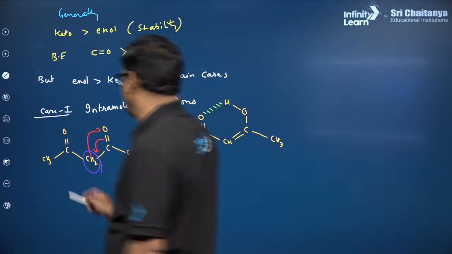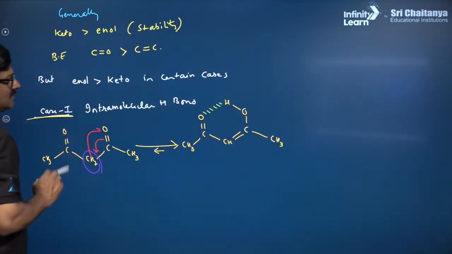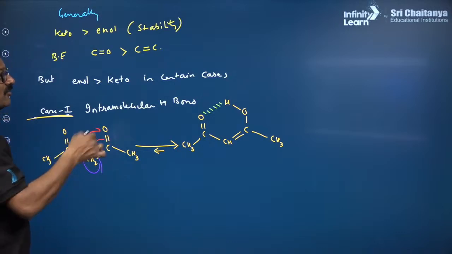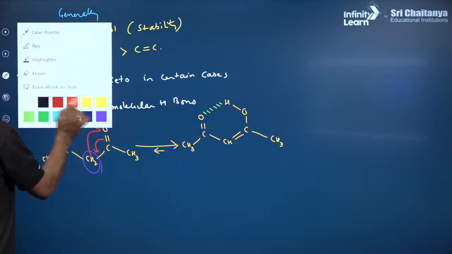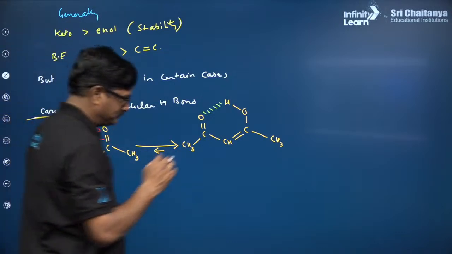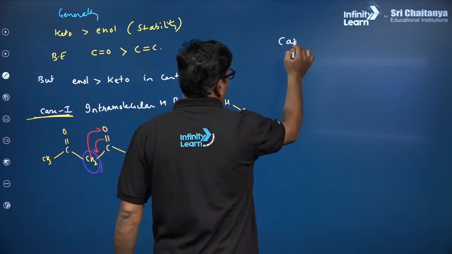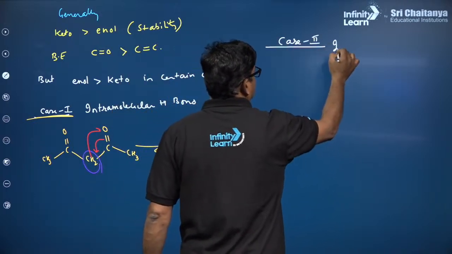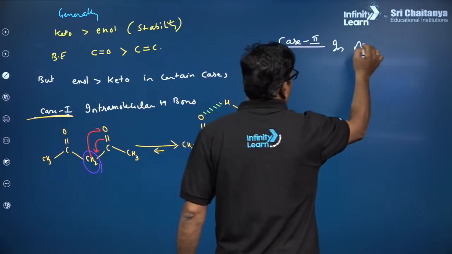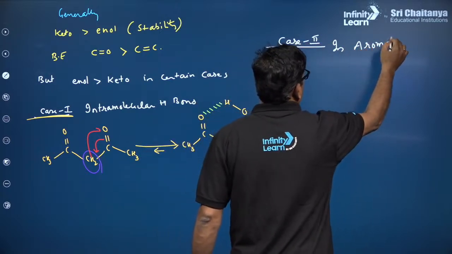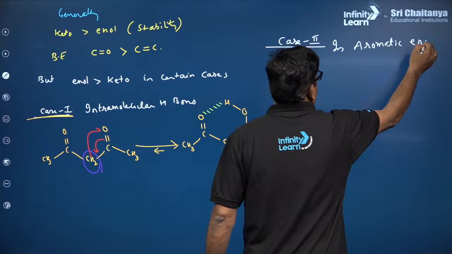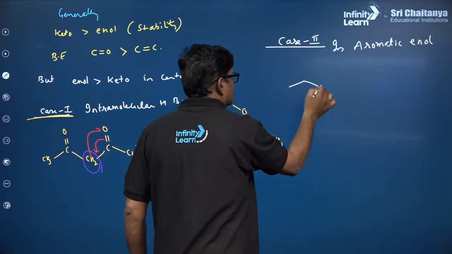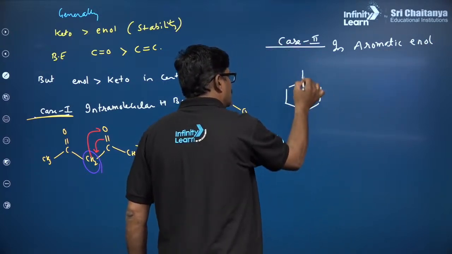Now, case 1 है. Case 2 कब होगा? Case 2, whenever aromaticity comes. In aromatic conditions. Aromatic enol. I just want to say this is your keto form.